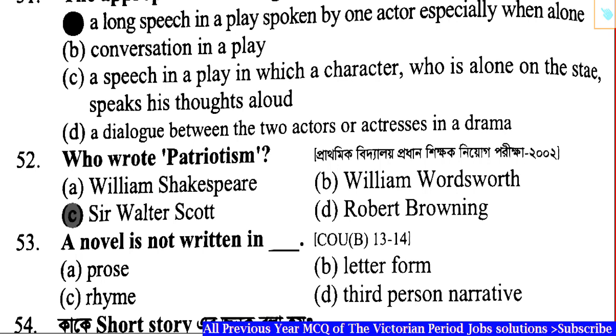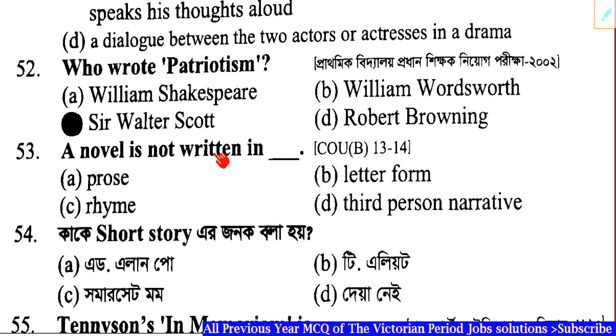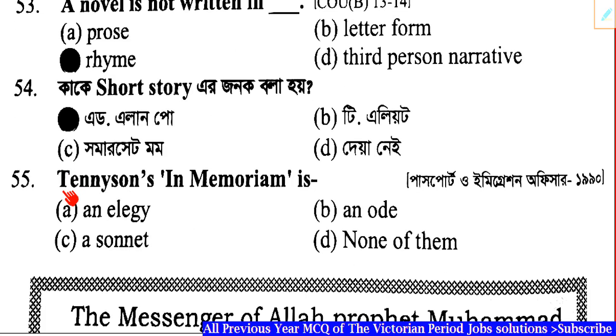Question number 53. A novel is not written in dash. Correct answer: Option C, rhyme. Right. Question number 54. Who is the father of the short story? Correct answer: Option A, Edgar Allan Poe.